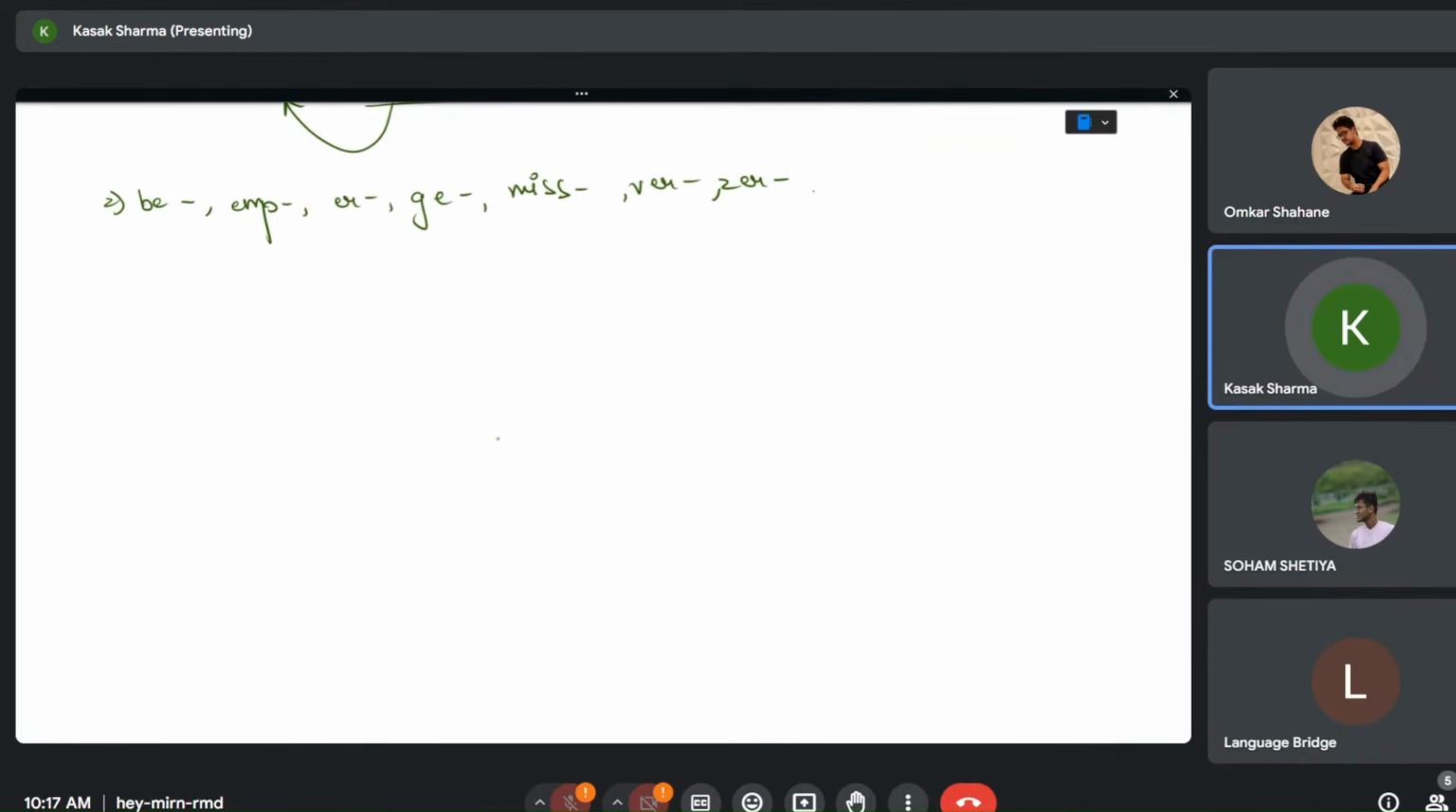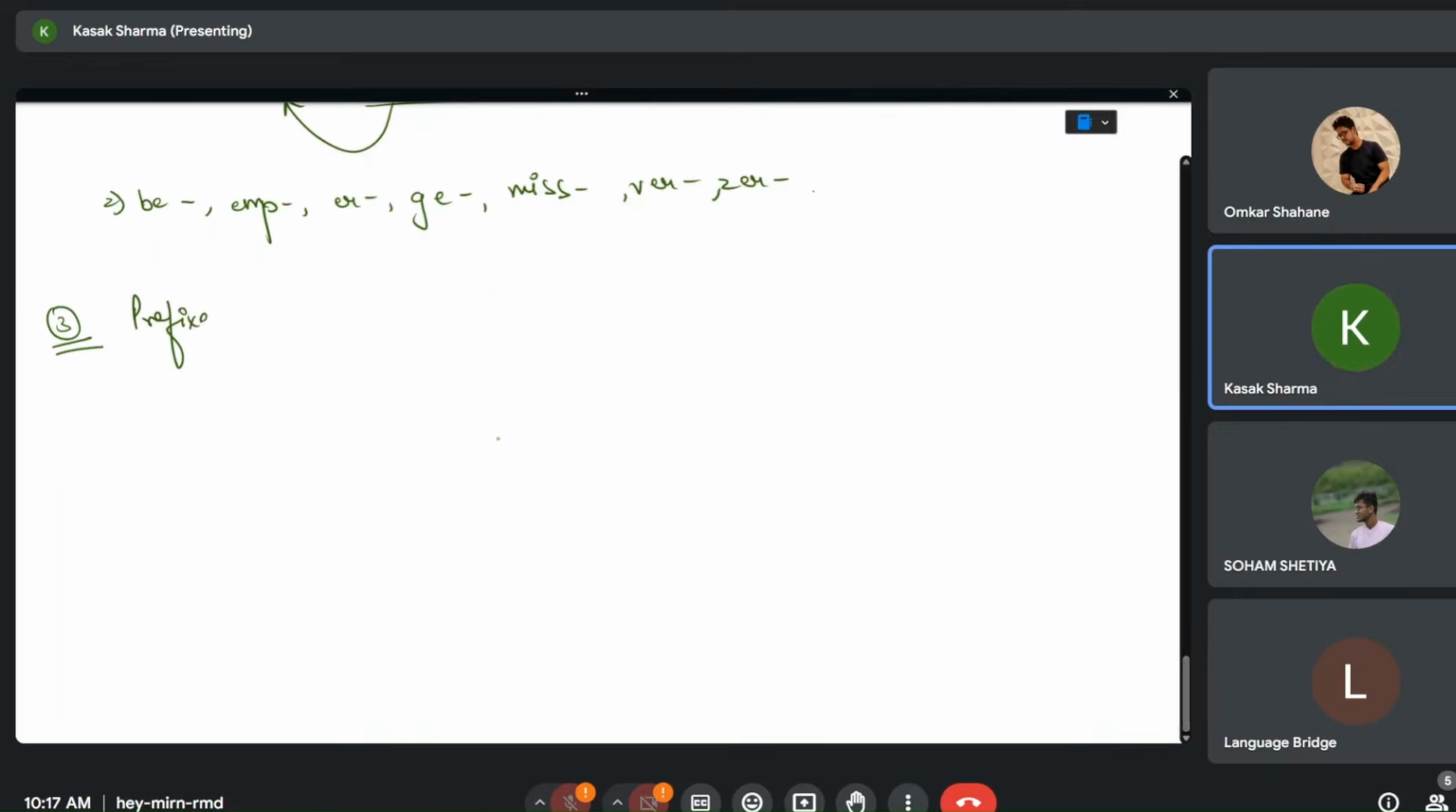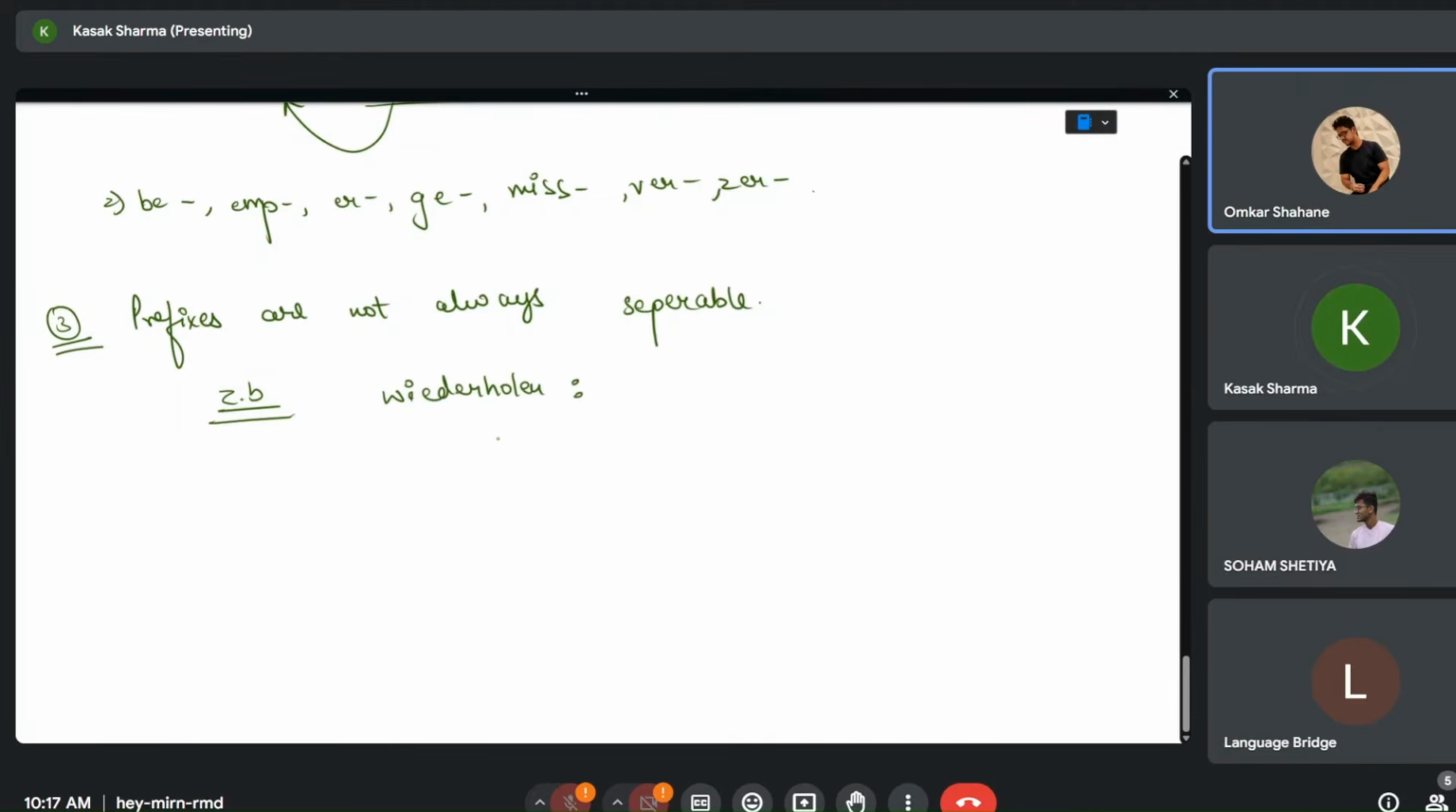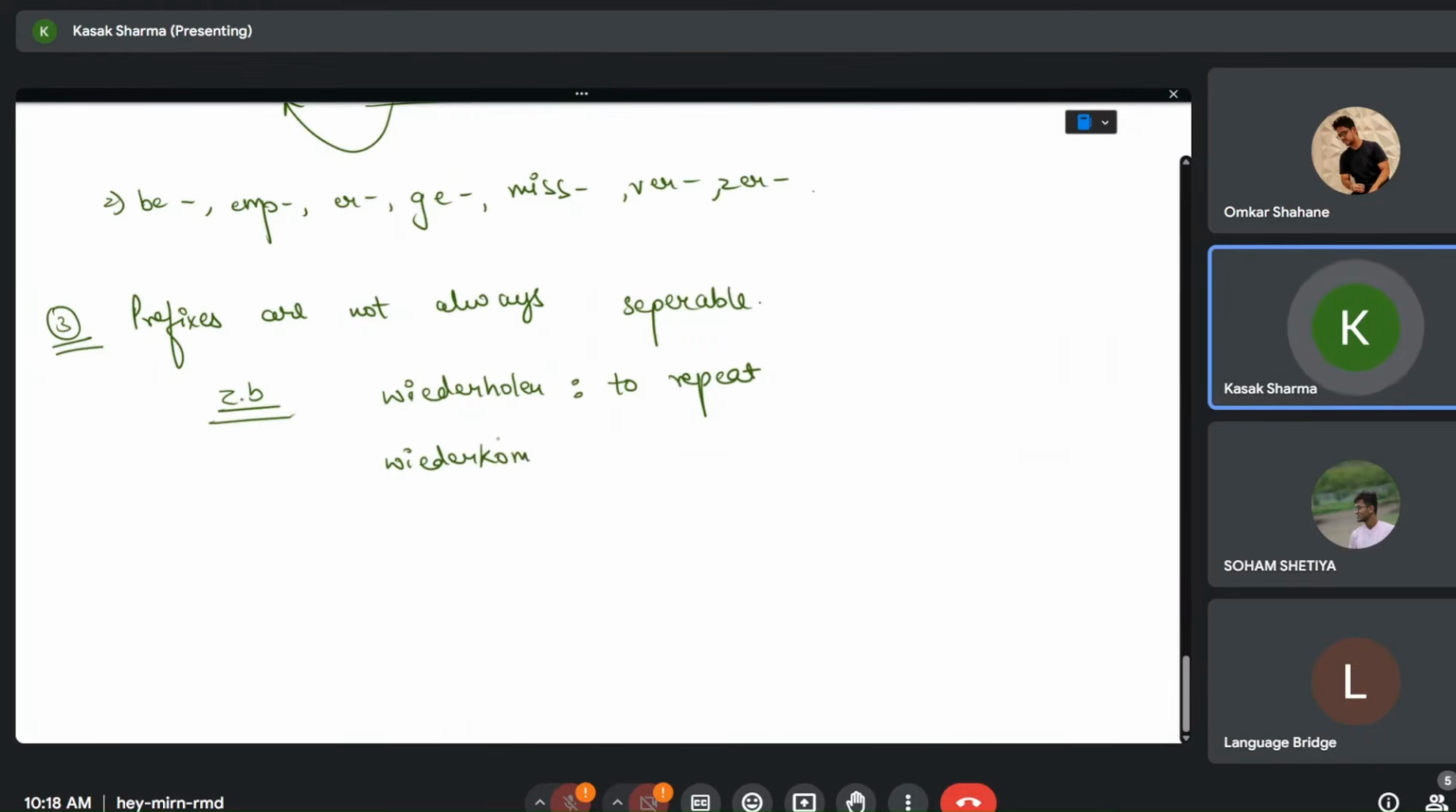Now coming to the third category, some prefixes are not always separable. For example, we have two words. What is the meaning of wiederholen? To repeat. Okay. And we have one word with the same prefix, wiederkommen, which means to come back.